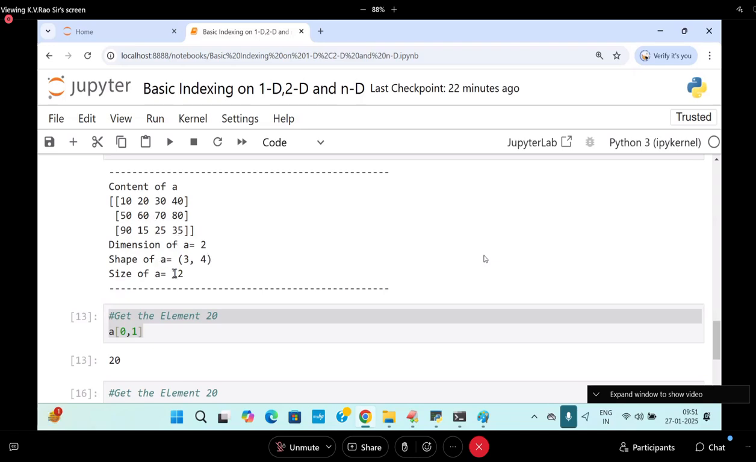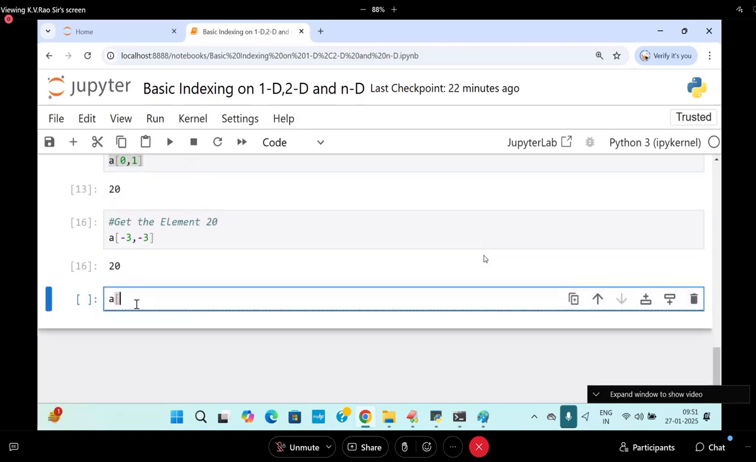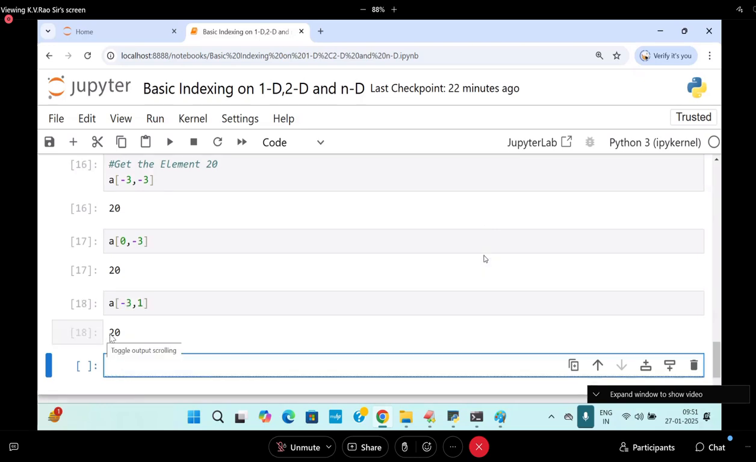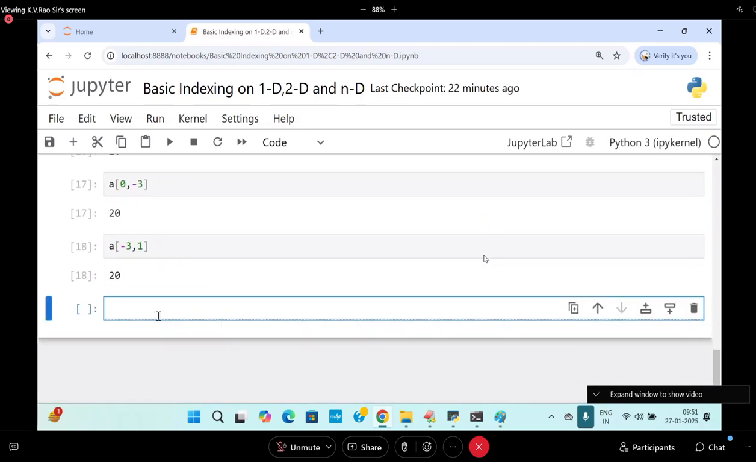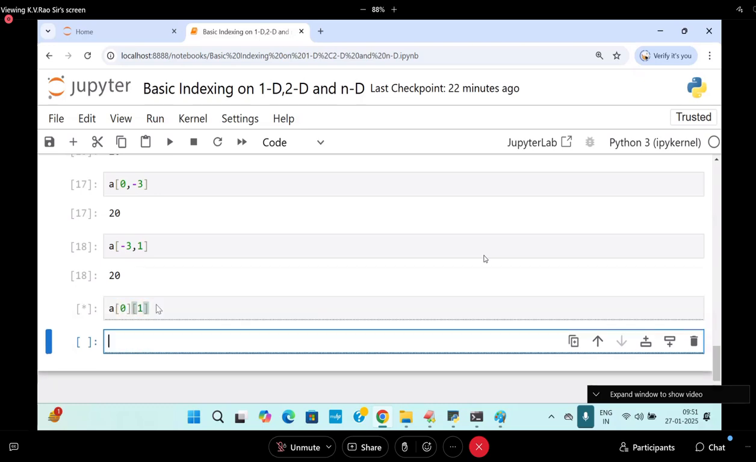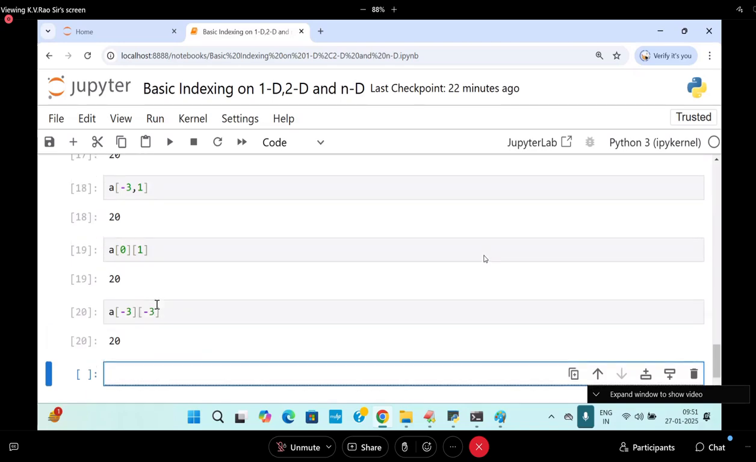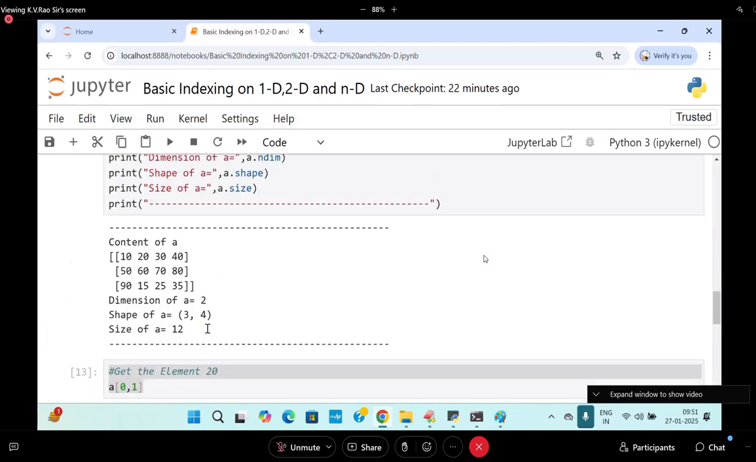Another way of getting this value is A of 0 comma 0 comma minus 3. This is one more way to get it. Another way of writing it: minus 3 comma 1. This also gives you this data. Another syntax is A of 0 of 1, which also gives you the value. A of minus 3 also gives you the same answer. These many ways are there to get it.